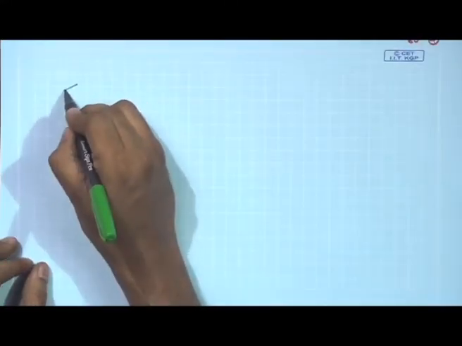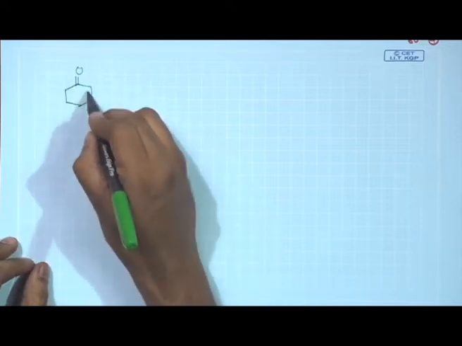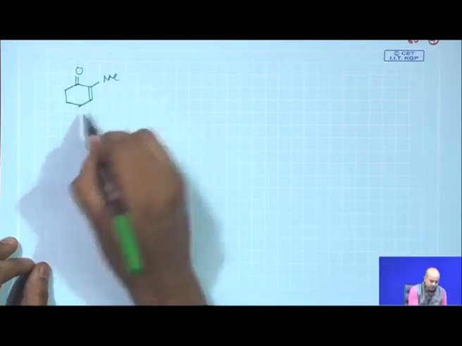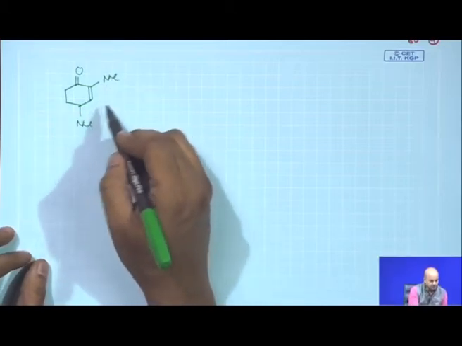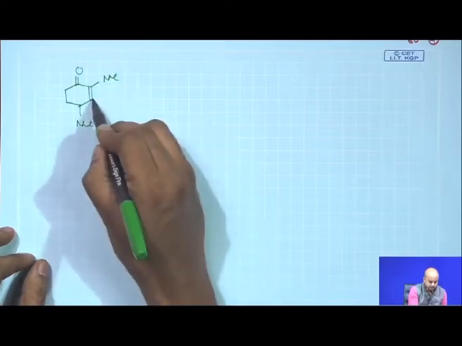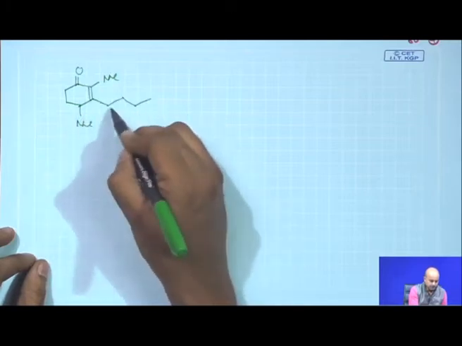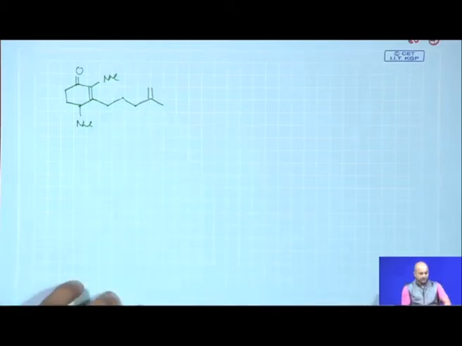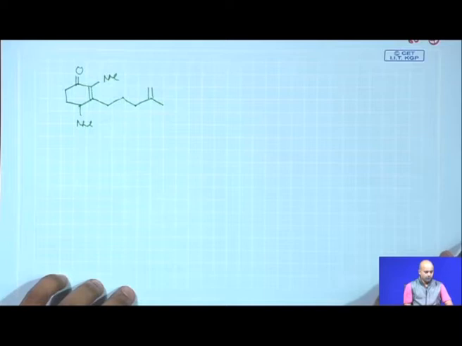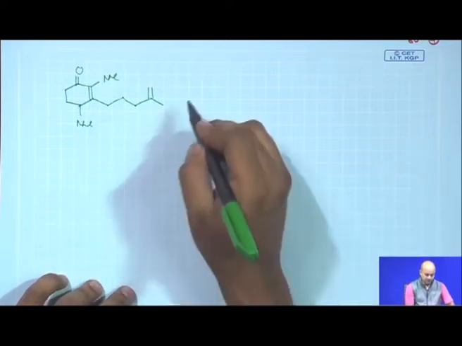So, now we will again write the particular intermediate which we got. Now, if you draw this structure, let us draw it in this way. There are 3 methyls, double bond, these things. Okay. So, things are now ready for this cycloaddition reaction.